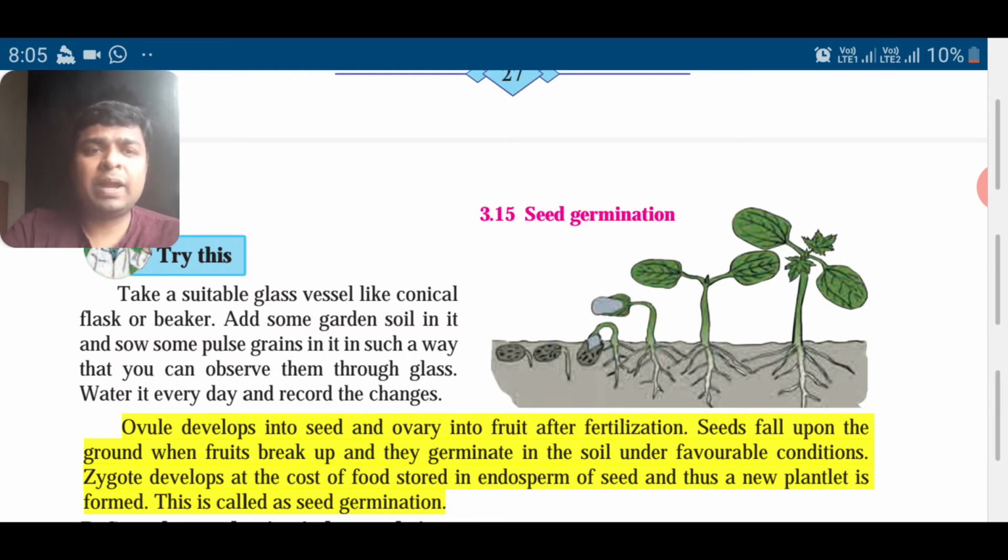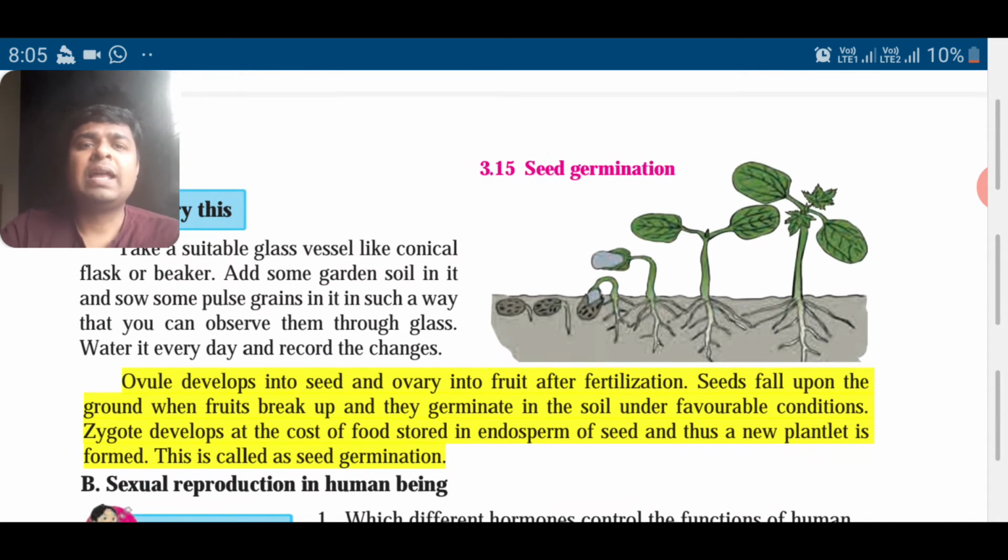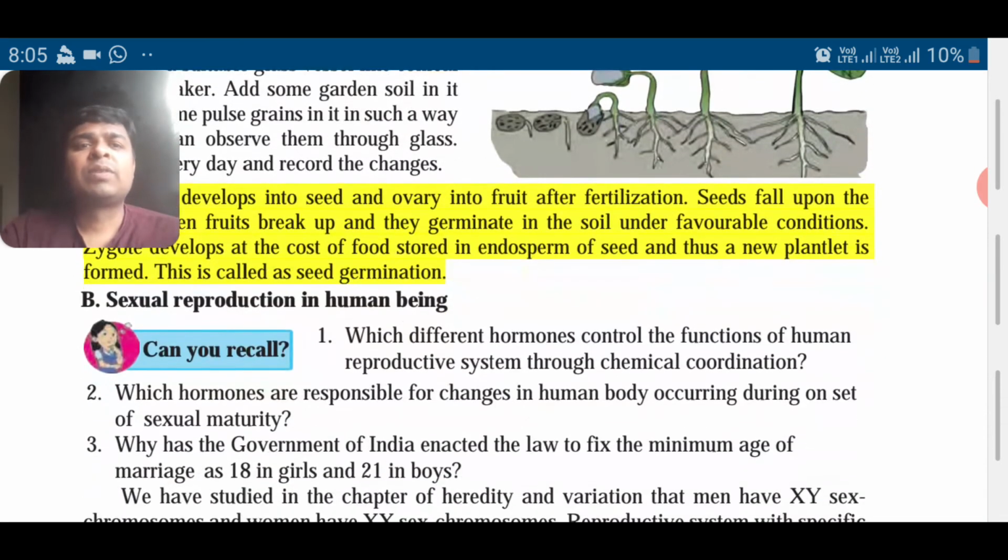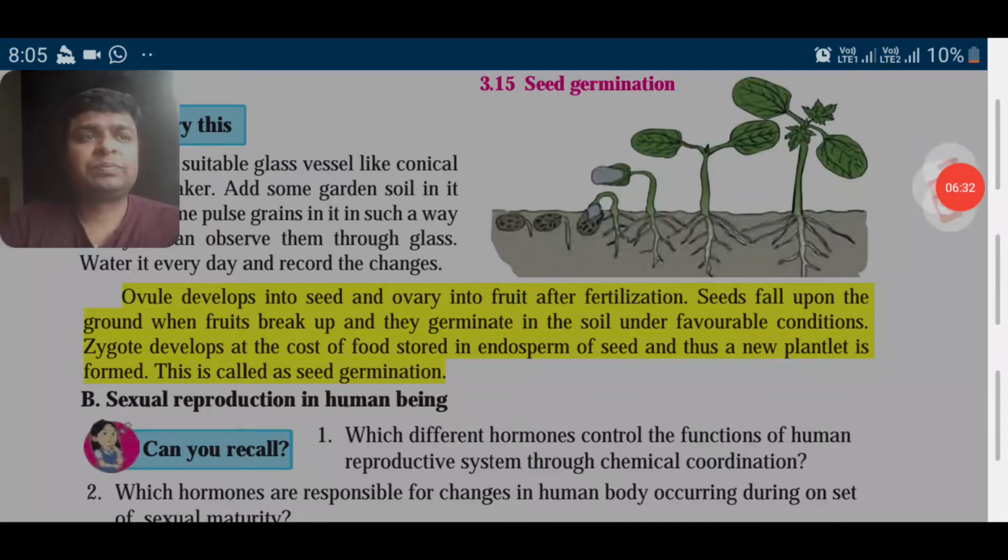When these fruit break up, they germinate in the soil under favorable conditions, and the zygote develops at the cost of food, which is there in the endosperm. The zygote starts developing, and a new plant is formed. You can see the new plant coming out. Okay, this is seed germination.